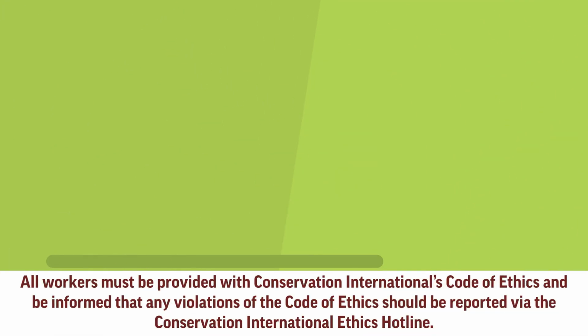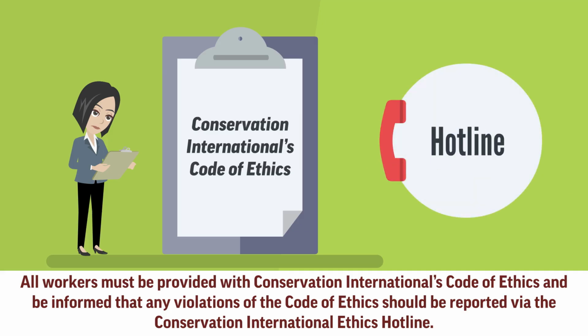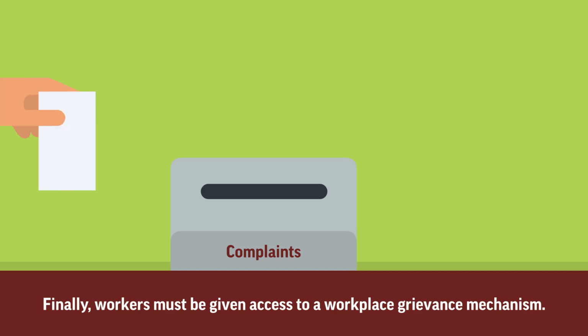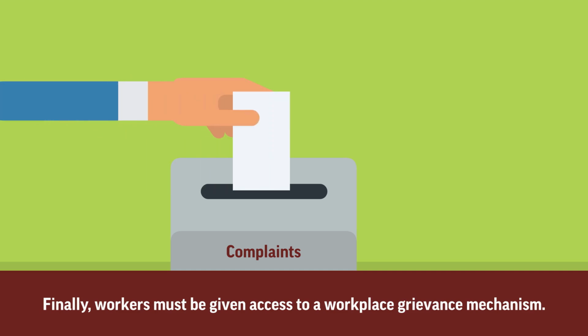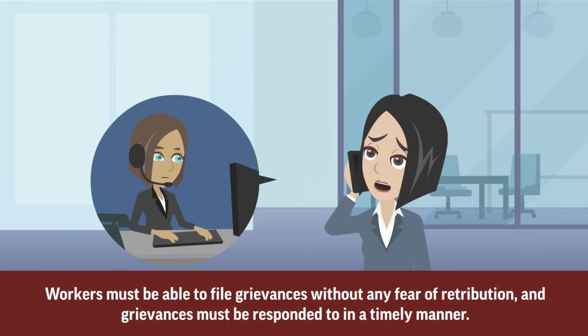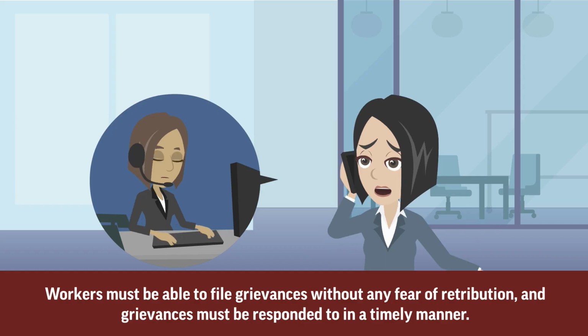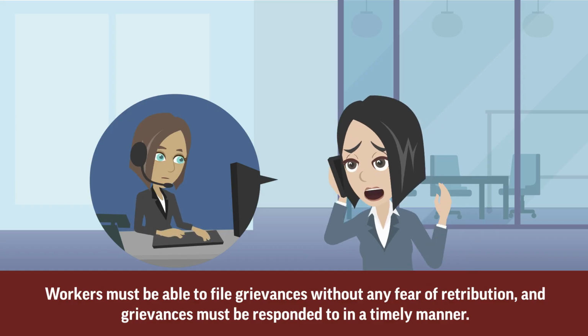All workers must be provided with Conservation International's Code of Ethics and be informed that any violations of the Code of Ethics should be reported via the Conservation International Ethics Hotline. Finally, workers must be given access to a workplace grievance mechanism. You can use an existing mechanism that your organization has in place or establish specific arrangements for the project. Workers must be able to file grievances without any fear of retribution, and grievances must be responded to in a timely manner.